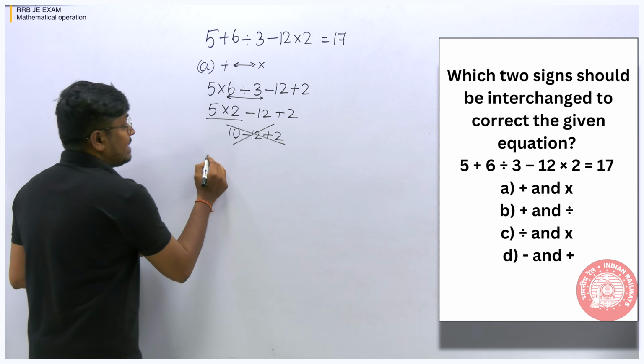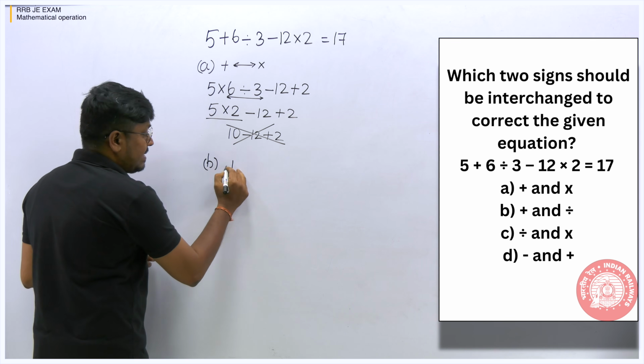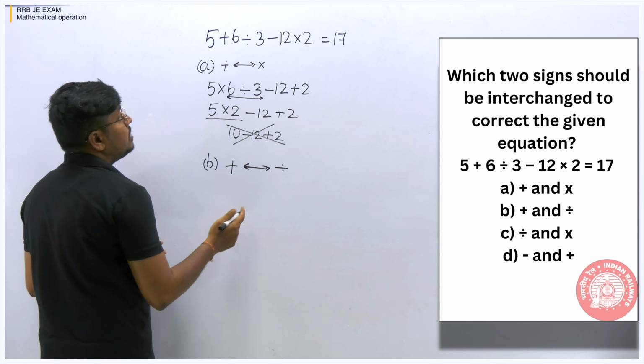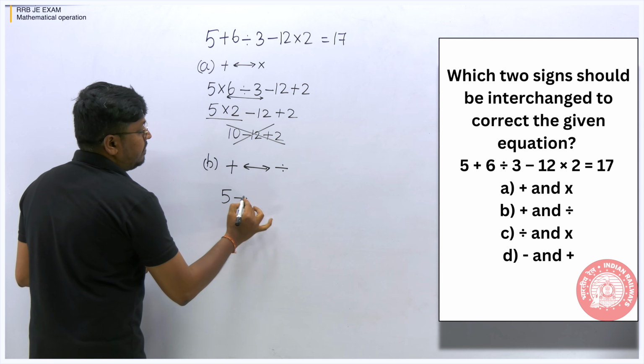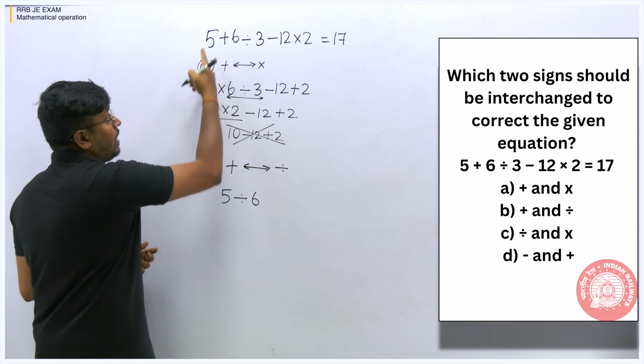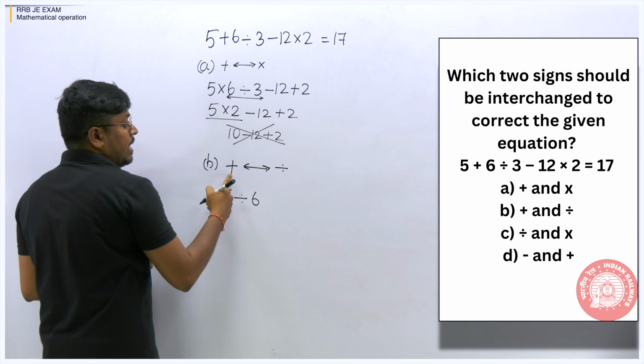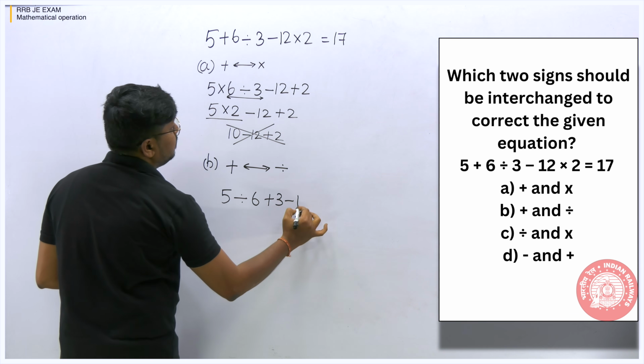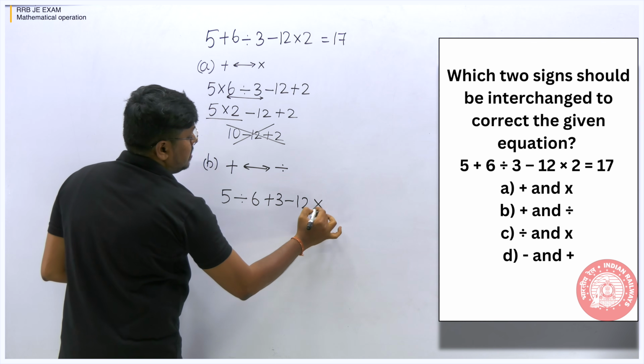So let me move on to the second option, that is plus and division. Wherever you see plus, you have to convert into division. So 5 division 6, and division will be converted into addition, so plus 3 minus of 12. Multiplication, no change here.